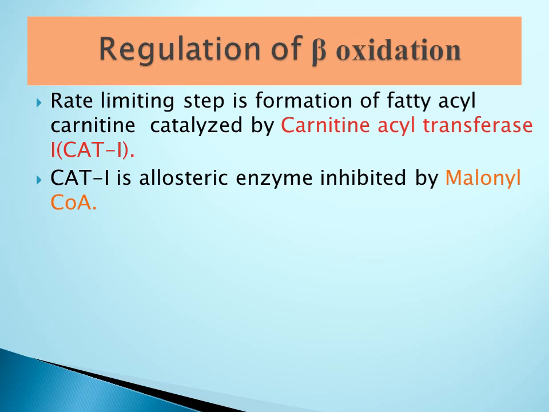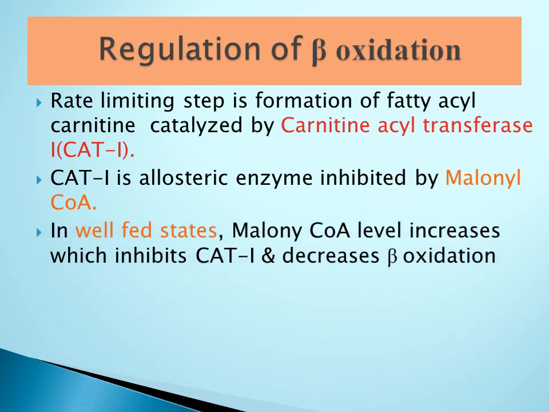It is formed from acetyl coenzyme A by the action of the enzyme acetyl coenzyme A carboxylase. So when the malonyl coenzyme A level is high, there is inhibition of carnitine acyl transferase 1 enzyme and decreased beta oxidation.